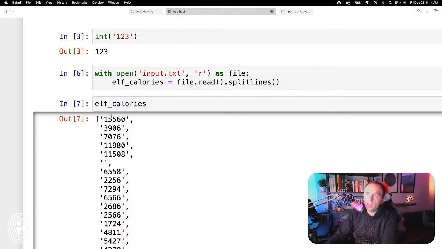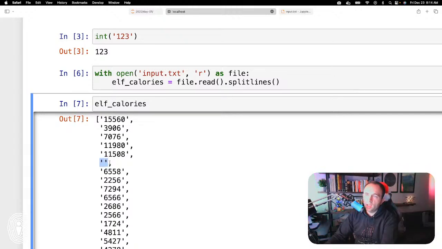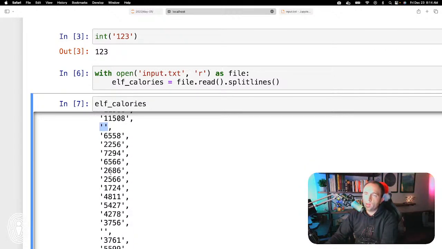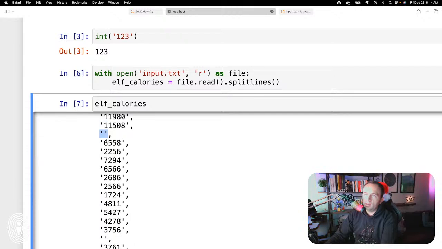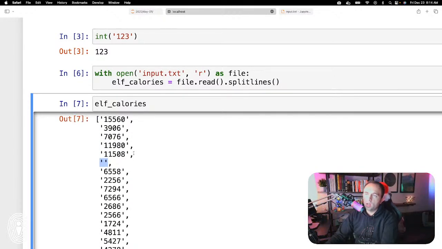And again, this is actually going to be a fairly simple challenge here, because basically all we need to do is loop over all of these calories and just keep adding them up, or grouping, and then whenever we hit a break, then we stop the adding, because that represents the one elf that's carrying things. I'm explaining things very terribly right now, but it'll make sense here in a second.